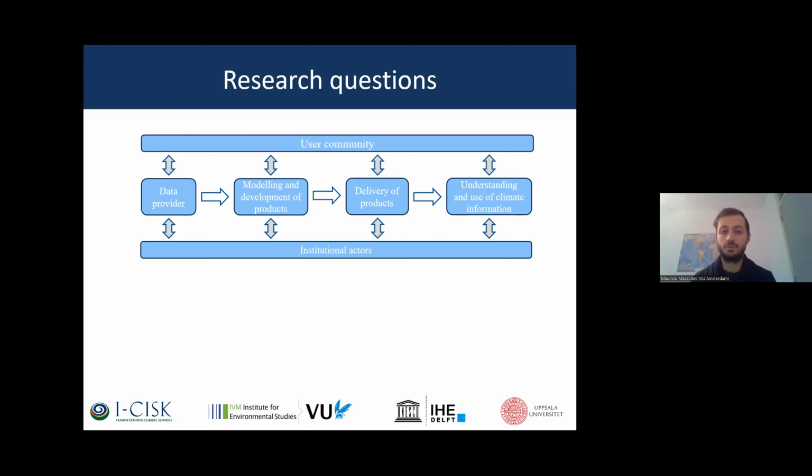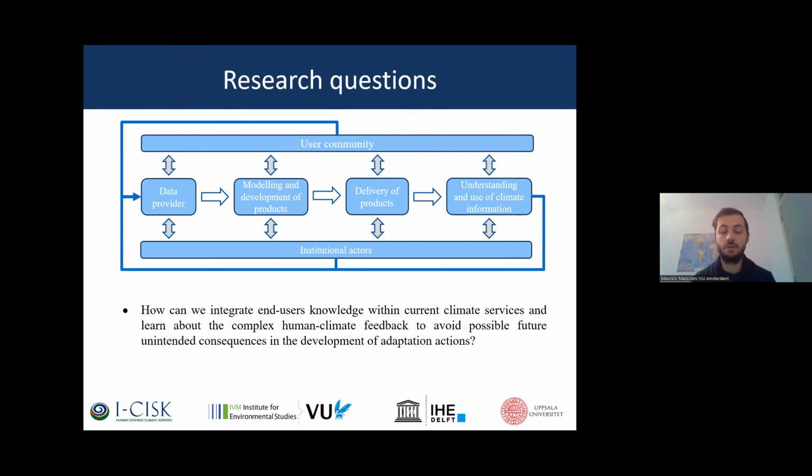So the main research objective behind these research activities is to explore how we can integrate end users' knowledge that is actually not included in climate services. How can we include it in climate services in order to better understand the complex dynamics between human and climate, and so avoid future unintended consequences when future adaptation actions are adopted.